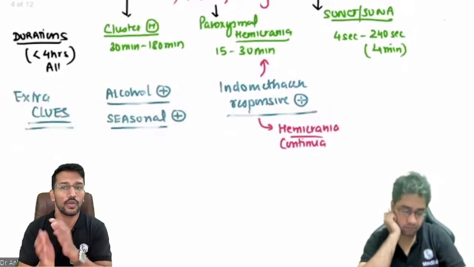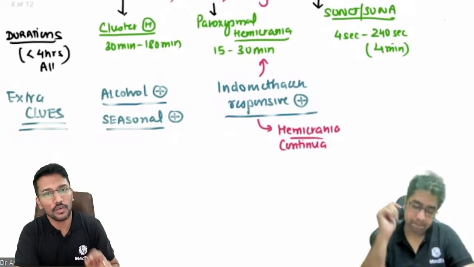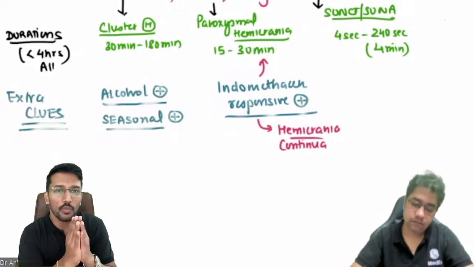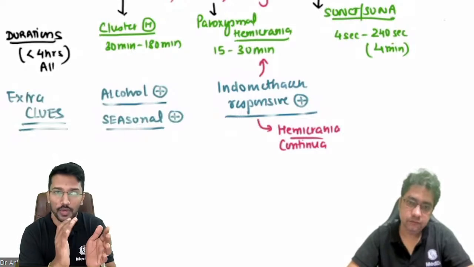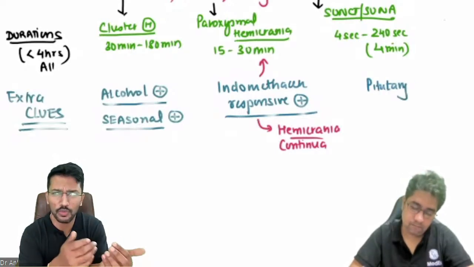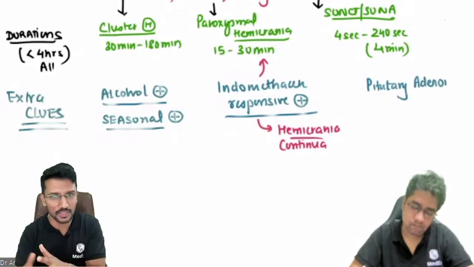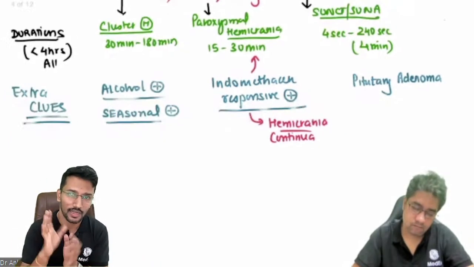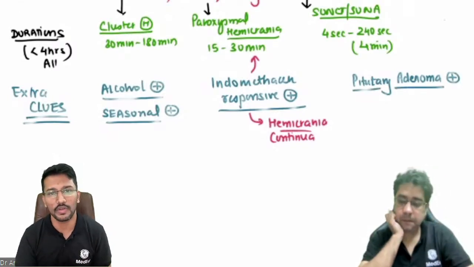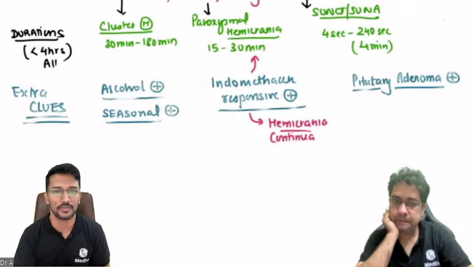Okay. Now, if it is SUNCT or SUNA, what extra clues will they give us? The first clue will be that SUNCT or SUNA is very common in patients who have pituitary adenoma. So he might mention that the patient has been diagnosed with prolactinoma or a growth hormone secreting tumor, and now she has presented with unilateral headache episodes lasting for a few seconds. That is a potential clue. The second clue that they will give you is that there is a cutaneous trigger.